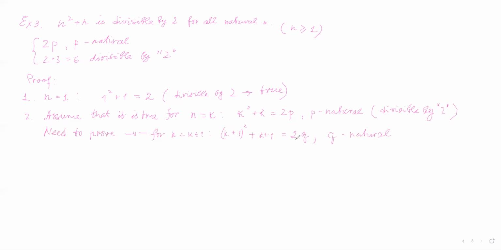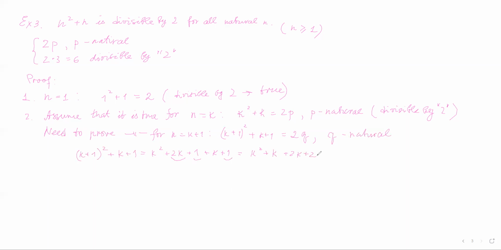How are we going to prove it? I'm going to consider my right side and open parentheses. I'm going to write down that k plus 1 squared plus k plus 1 equals k squared plus 2k plus 1, by the formula a squared plus 2ab plus b squared, plus k plus 1, copying the last two terms. Now, guys, I'm going to unify k squared and k because they sit in our assumption. So I'm going to write down k squared plus k. And I'm going to unify the rest. The rest is 2k, 1, and 1. So I'm going to write down 2k, and 1 plus 1 is just 2.